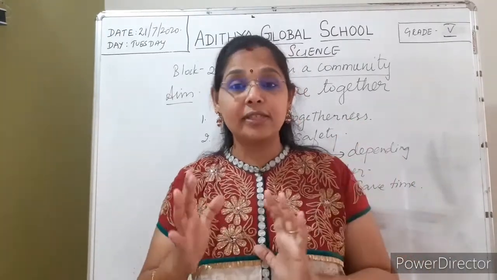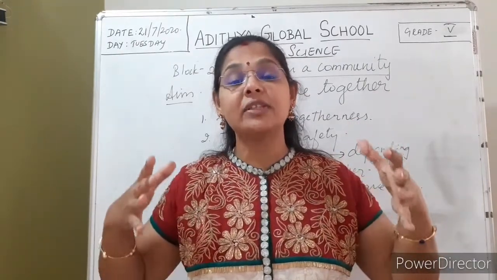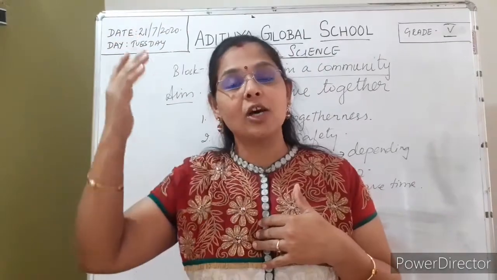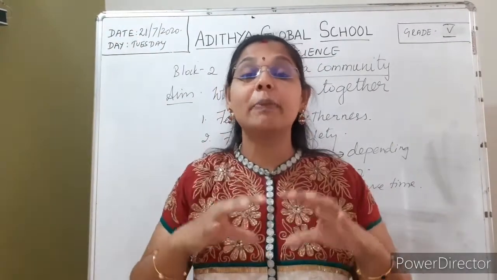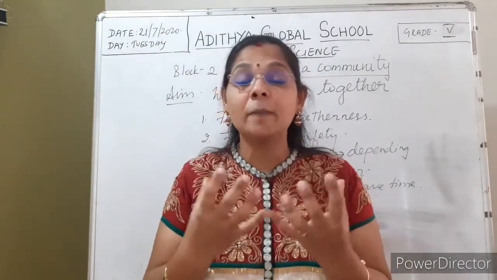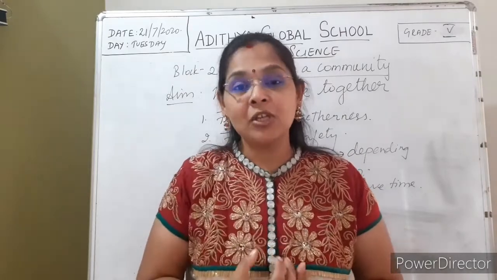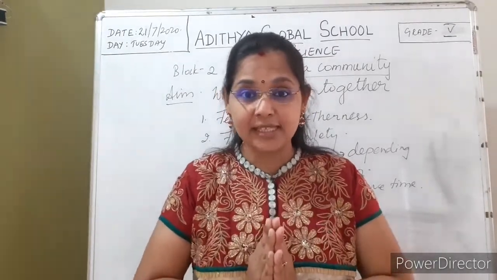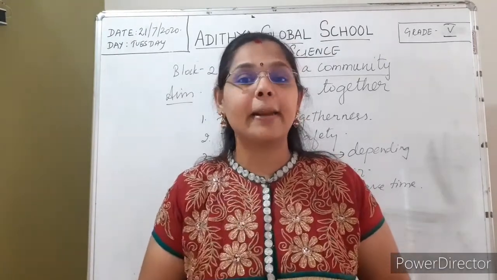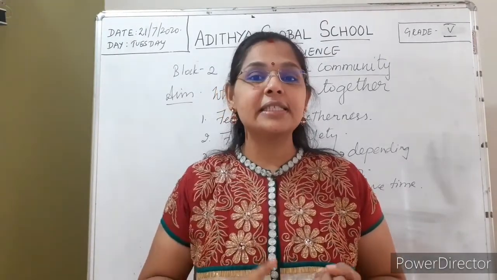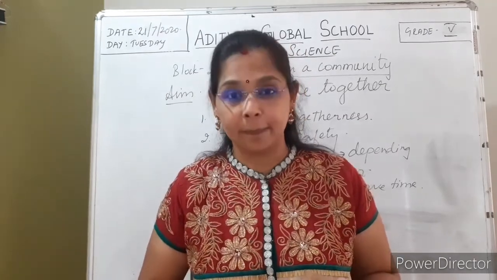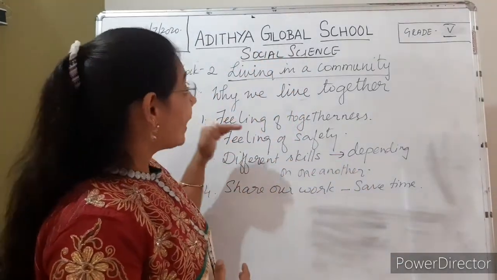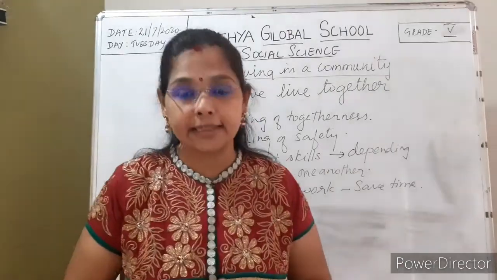When you see the elephants, you see all of the elephants are moving together. Even the birds, the flock of birds. So they all want to be in their own community with their own kind. So what will they feel? They feel very safe. And why do they have to be interdependent? Because they want to feel safe and they need food. Okay, children, so this is the concept that we have learned today. Why we have to live together.